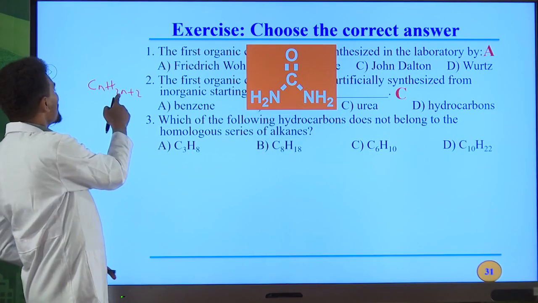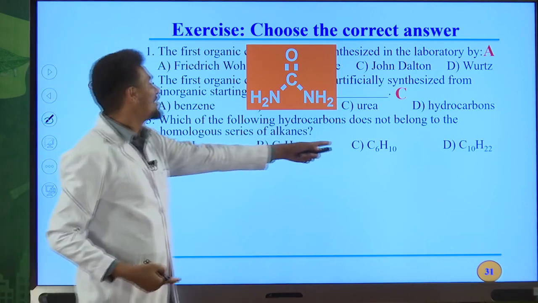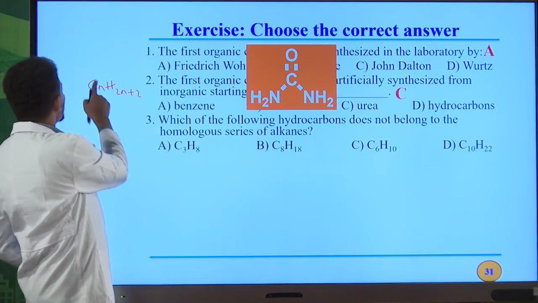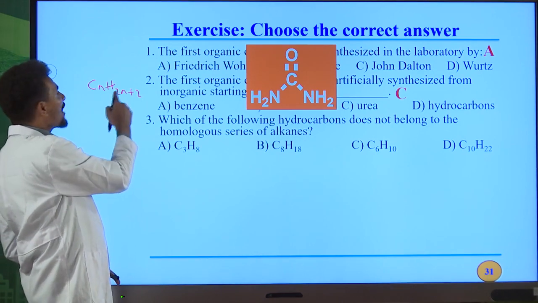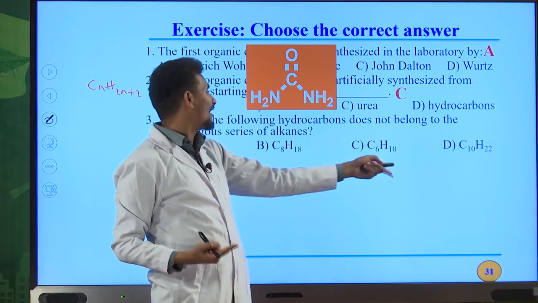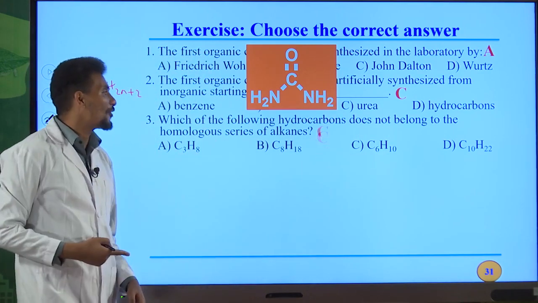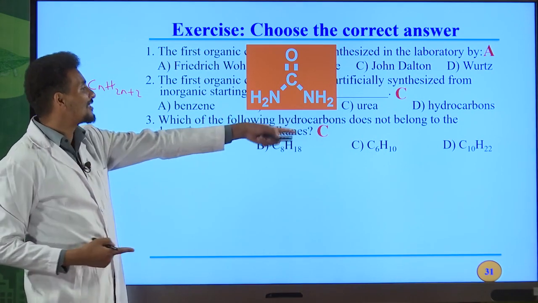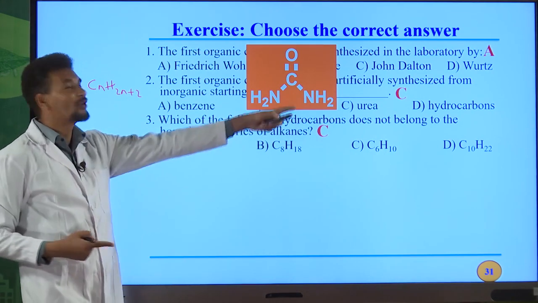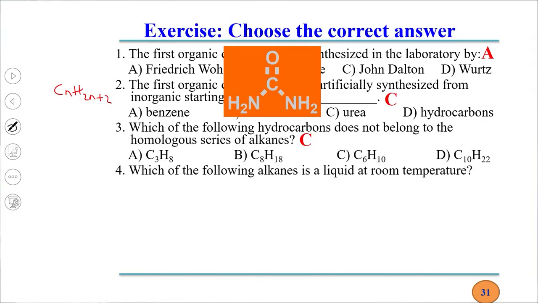C8H18, 8 times 2 is 16, plus 2 is 18. So this is also an alkane. C6H10: 2 times 6 is 12, plus 2 is 14. It must be 14, but here it is H10. Therefore, this one does not belong to the homologous series of alkane. But the last one, C10: 10 times 2 is 20, plus 2 is 22. So C10H22 is decane. This also belongs to the homologous series of alkane.